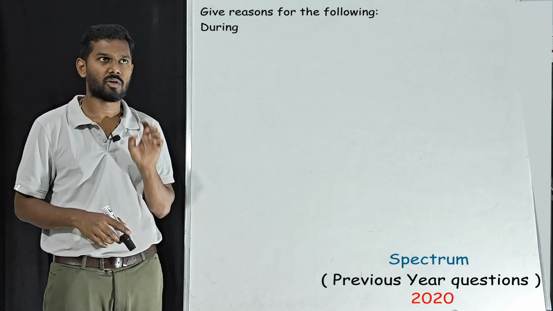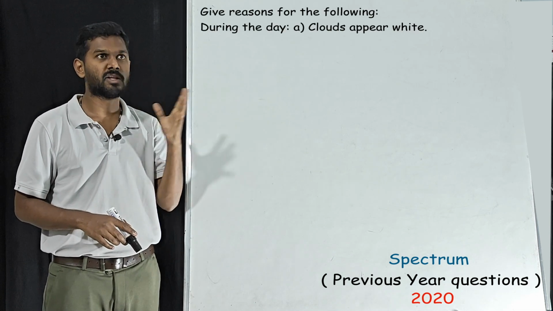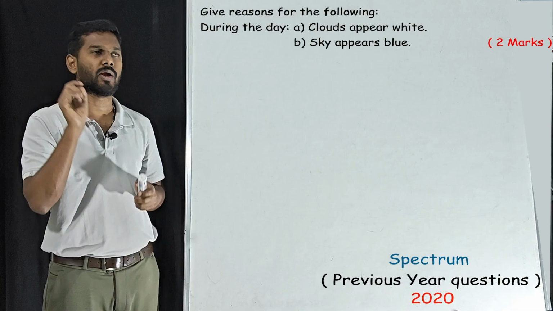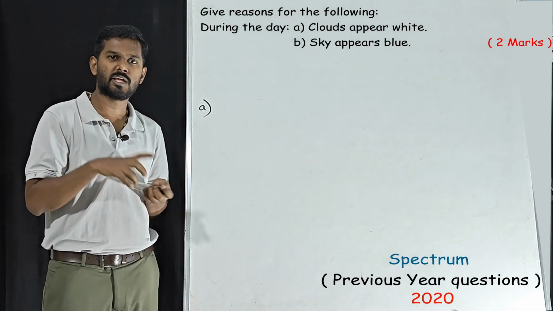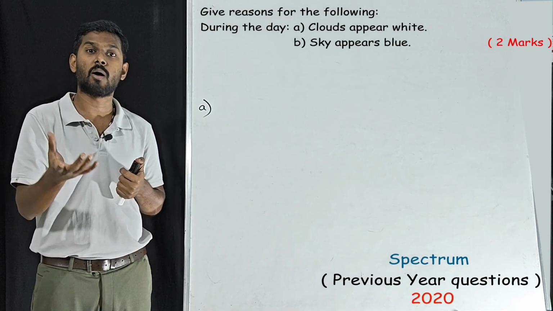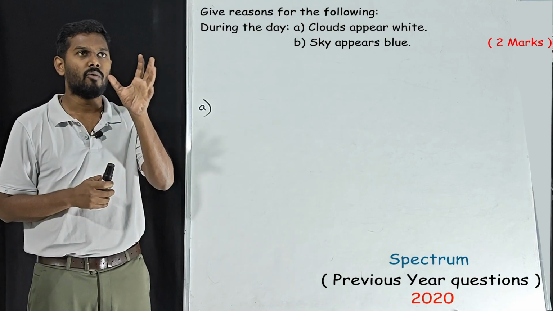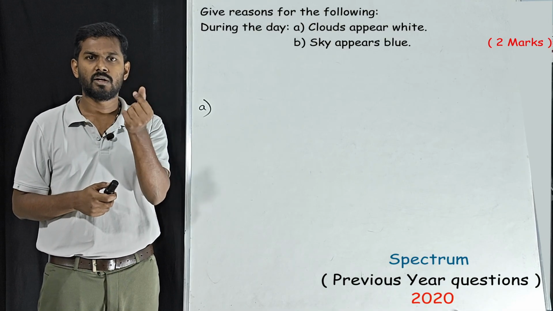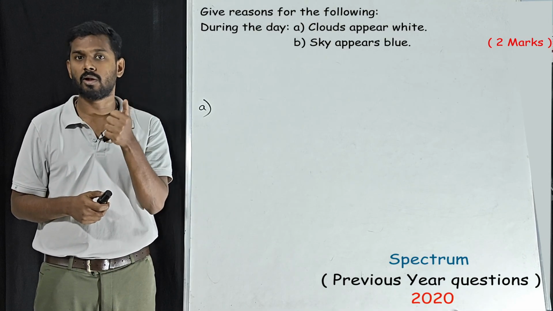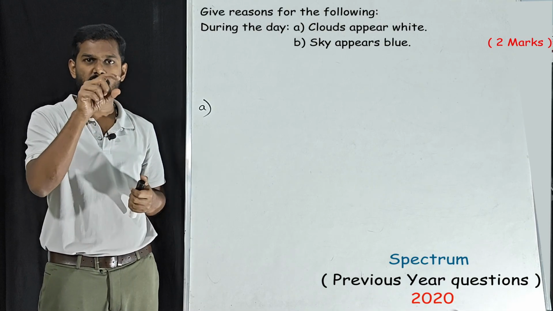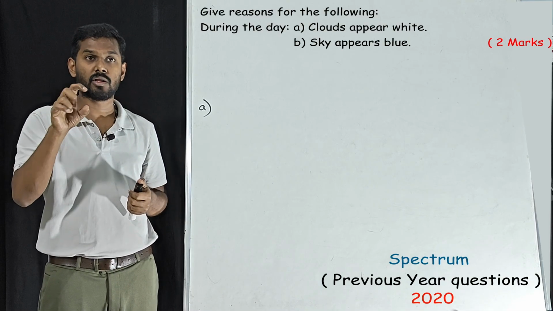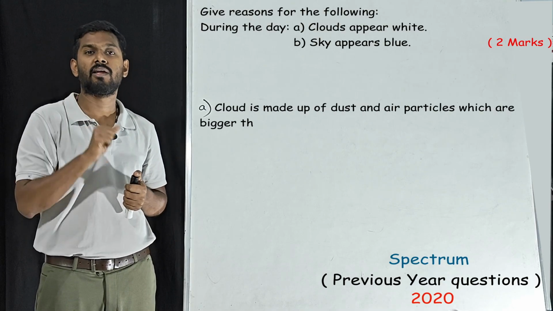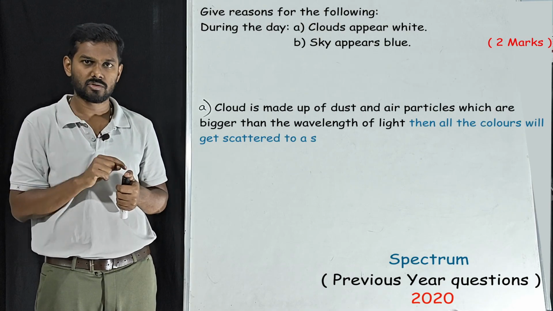Give reasons for the following. During the day, clouds appear white. Very simple. The same reason behind why the smoke appears to be white. The cloud is made up of dust particles and water molecules, correct? The size of the dust particles and water molecules is bigger than the wavelength of light entering through it.